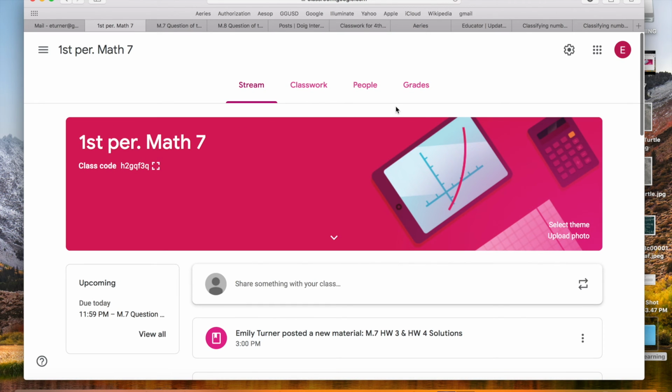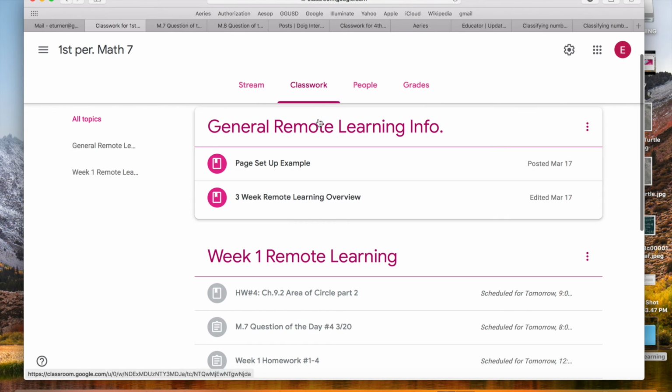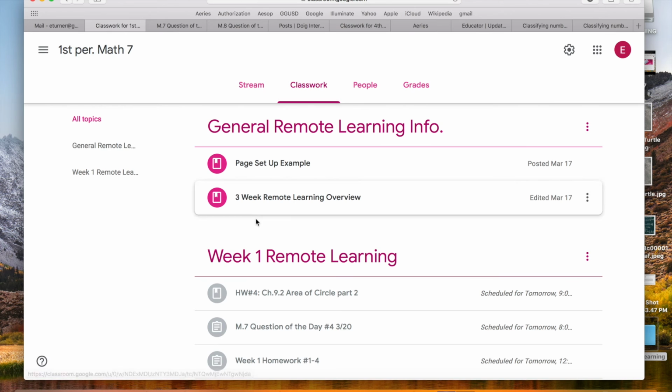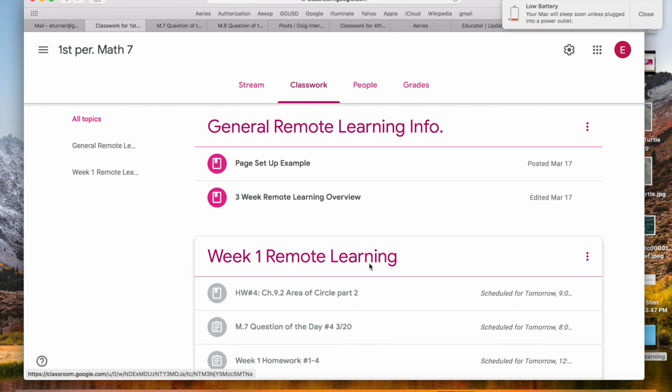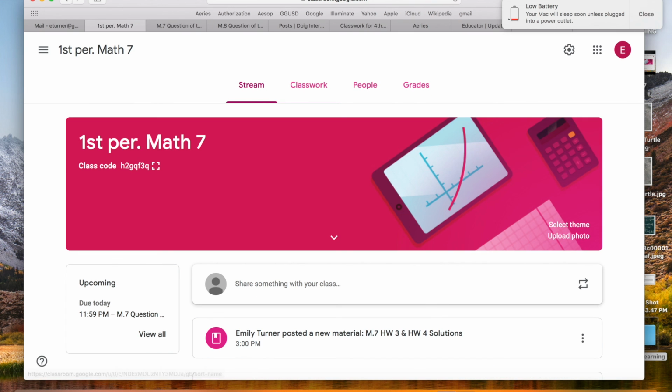Last thing I want to talk about is if you got behind or you want to go back and look at old solutions or anything like that, go to your classwork, which is right here. Click on classwork. Right here, everything for week 1, which we've done this week, is right here under week 1 remote learning. So you can see you have homework 1, question number 2, homework 2, homework 1 and homework 2 solutions, question 3, homework 3, and homework 3 and 4 solutions. And everything for homework 4 and question 4 will be out tomorrow.